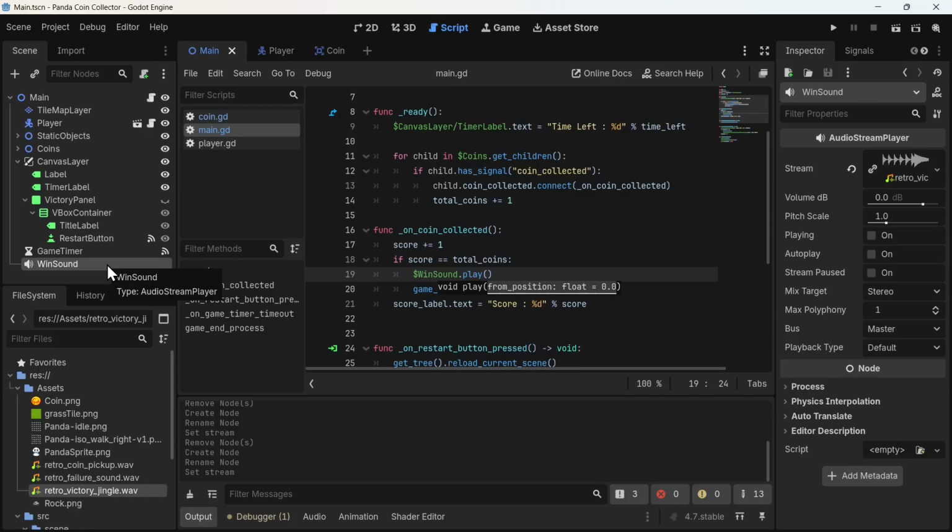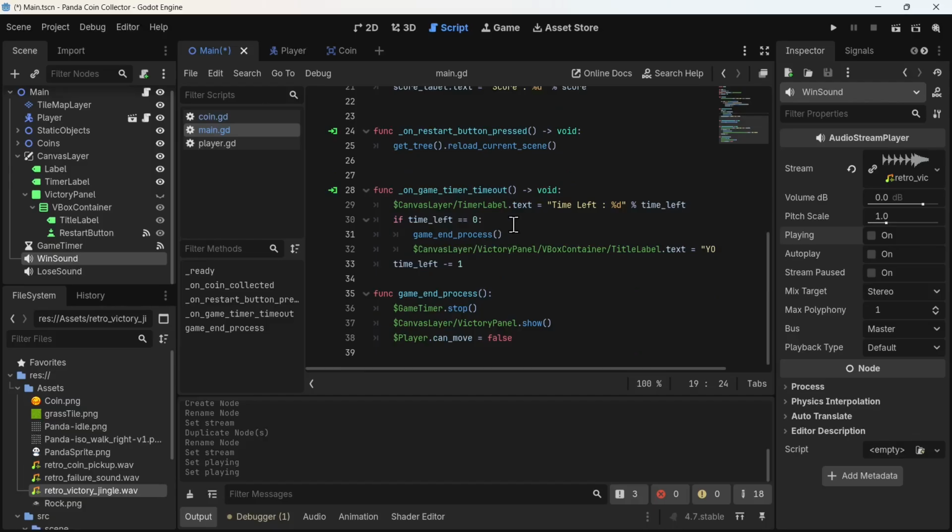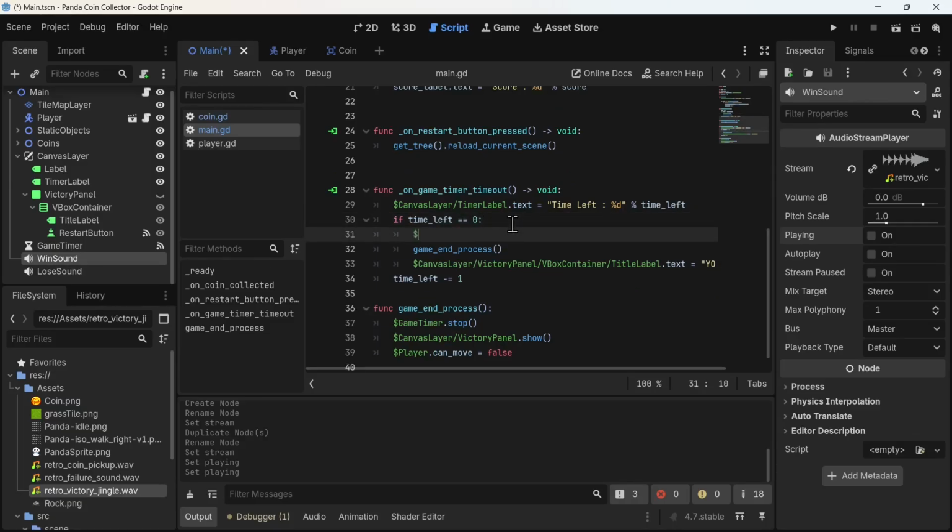I would similarly add a lose sound. I would just duplicate this node and I would rename it as lose sound, and inside it I would add the failure sound instead of the win sound. So this is our failure sound and this is our win sound. Okay, so let's play the failure sound when the time left is 0. Dollar lose sound dot play.